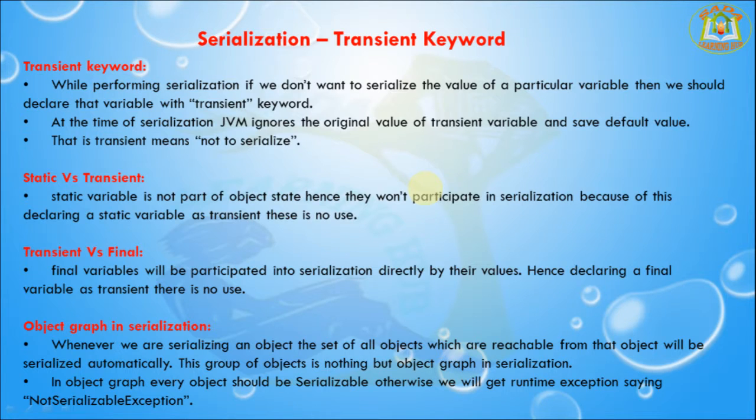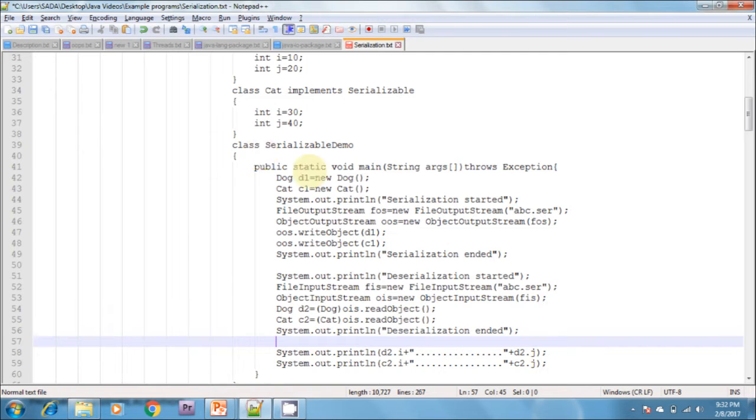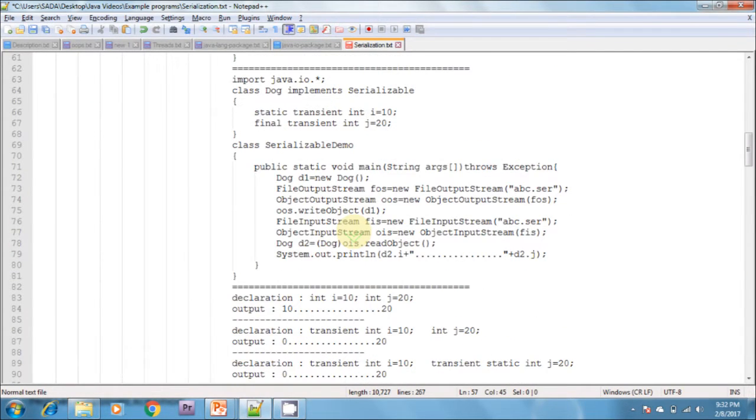Now, I can show one example here. If you see this example, I'm creating a static transient int i equal to 0. I'm creating a Dog class implementing the Serializable interface. In this, I'm creating an integer variable with the modifiers static transient. Creating one more instance variable j, I'm giving a final transient variable.